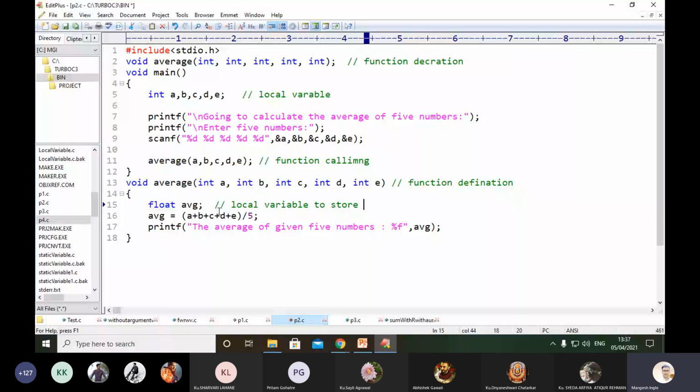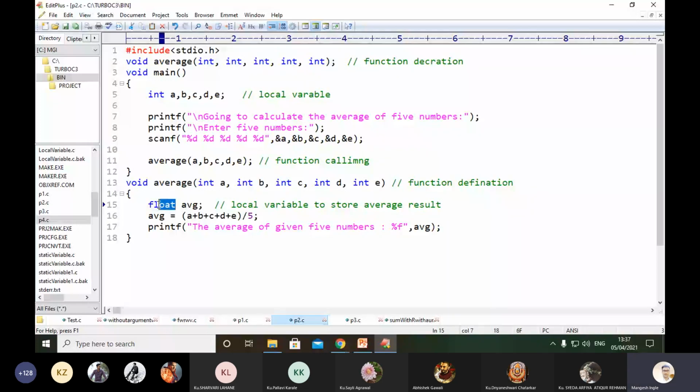Local variables to store. Okay, you can see here we are calculating the average, dividing by 5 numbers, and the result will be stored into avg. To store the result of the average we use one variable. That variable is float, because most of the time the average is found as a decimal point value. So that variable's type is float, right?